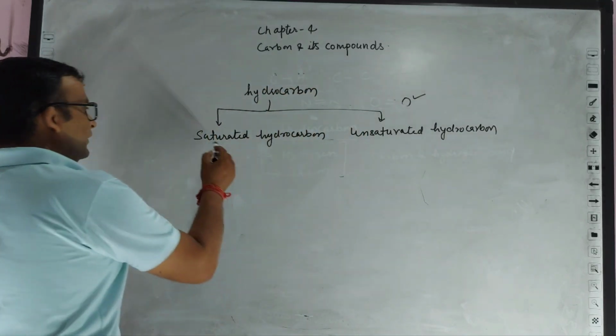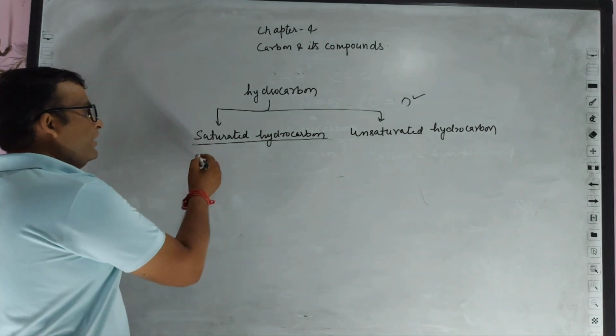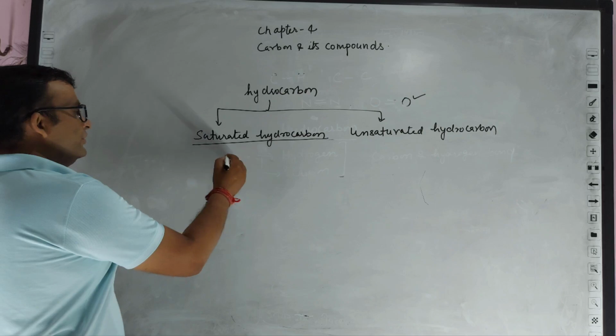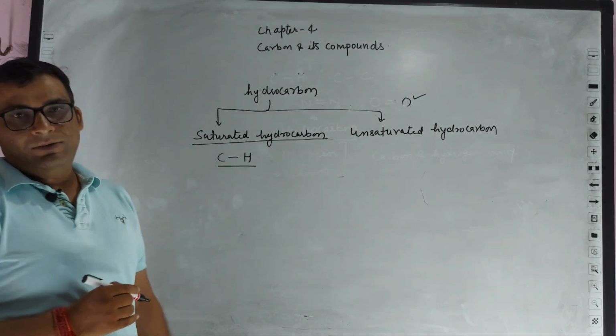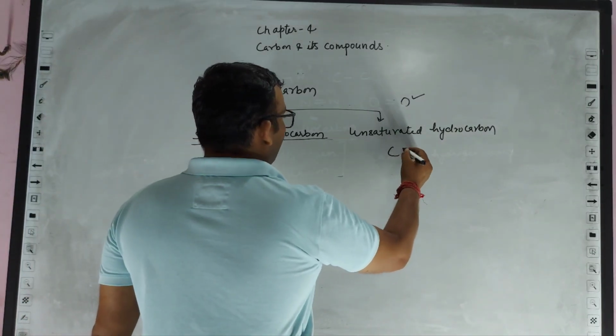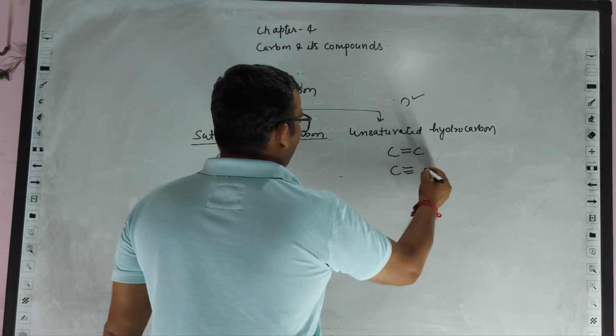So we are focusing on saturated hydrocarbon for this instant. Saturated hydrocarbons are those hydrocarbons in which carbon and hydrogen have only single bonds, and unsaturated hydrocarbons have double bond carbon atoms and also triple bond carbon atoms.